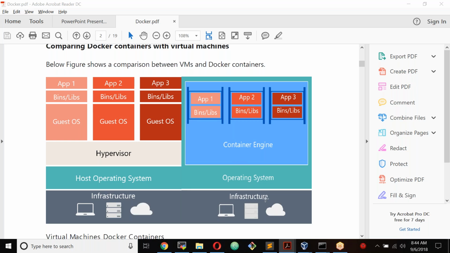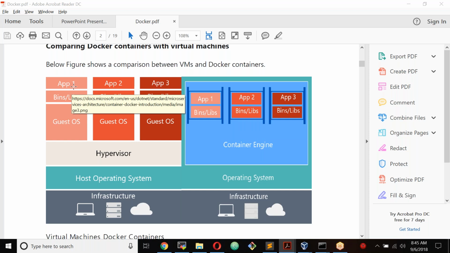But in Docker, on the right-hand side, it's Docker technology, or container technology, as we call it. There will be only one hardware and one operating system. On top of it, a container engine is created, and using the container engine we create containers. These containers are very lightweight. This is just a runtime environment. It doesn't have any full-fledged operating system, just a runtime environment. So let's assume 4 GB is gone for your operating system. You're left with 12 GB. All this 12 GB is assigned to your applications. This way, your application can get up to 12 GB.